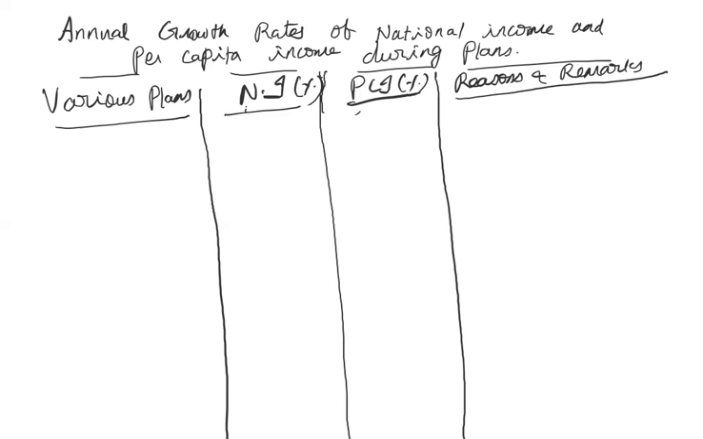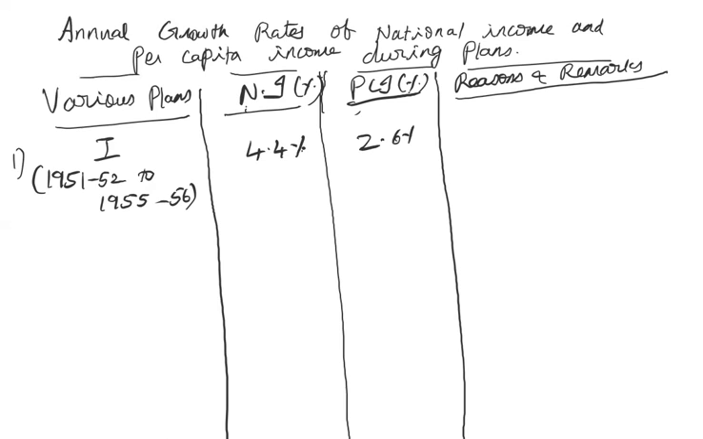So now, the first plan. The period was between 1951-52 to 1955-56. During this period, the average growth rate of national income was 4.4%. Anyway, here I mentioned everything in percentages. And the per capita income was 2.6%. And for remarks, we can say it was successful.